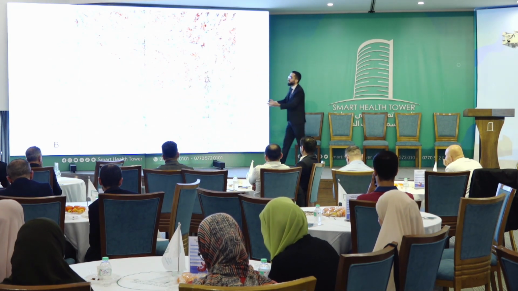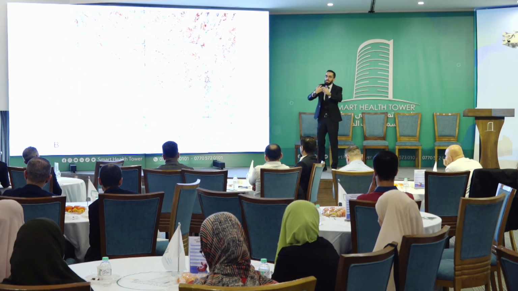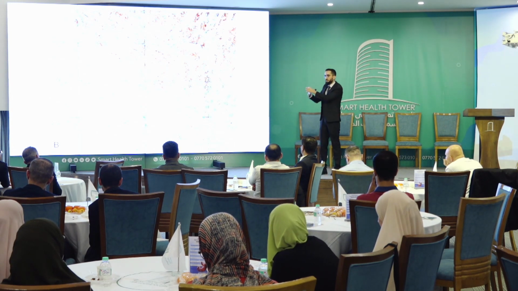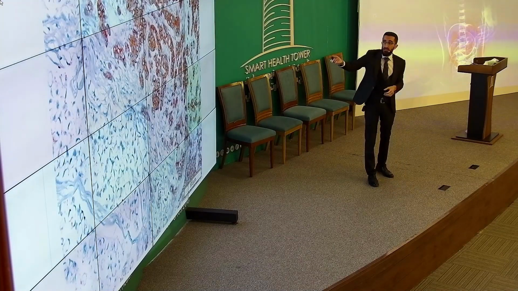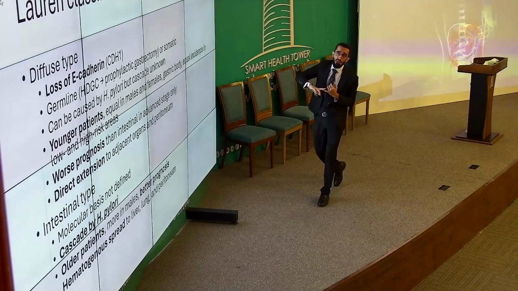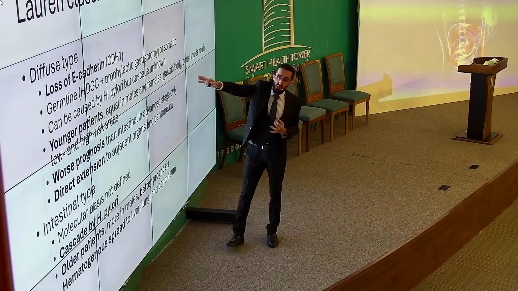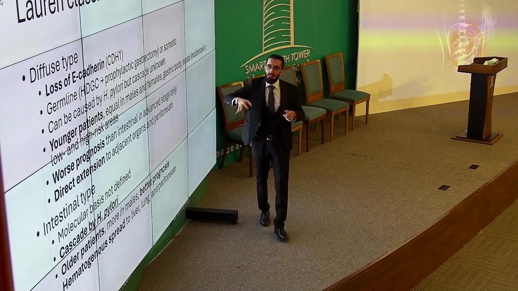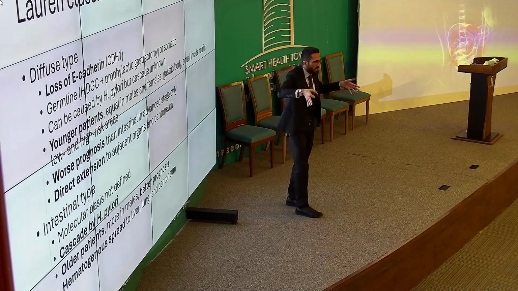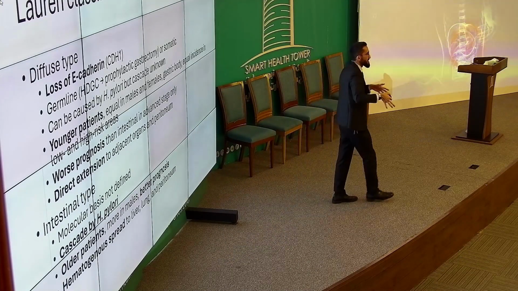Now, why is that important? When you lose E-cadherin, the cells become discohesive, meaning they don't grow as cohesive sheets, as glands. Rather, they are more infiltrative. And that is why there is a difference in the pattern of spread between diffuse and intestinal gastric cancer. Intestinal tends to spread hematogenously, whereas the diffuse gastric cancer tends to invade into the adjacent organs and into the peritoneum because it's more discohesive.